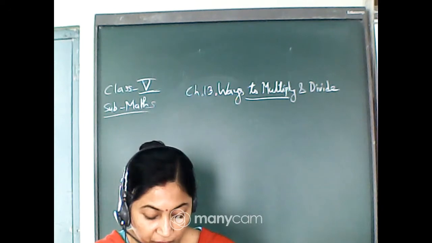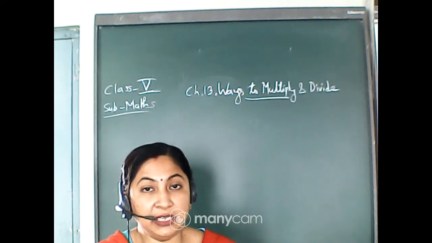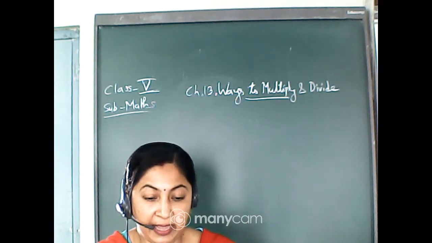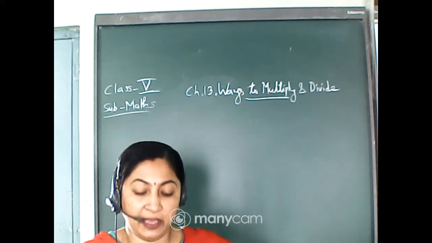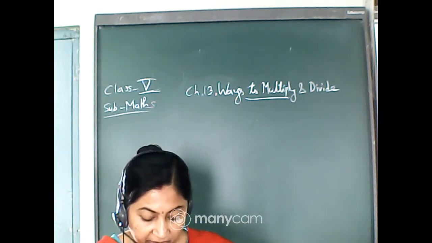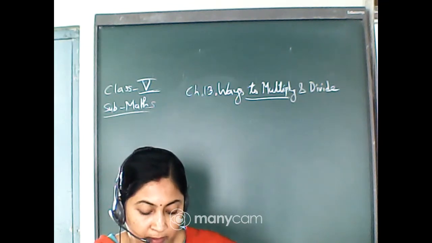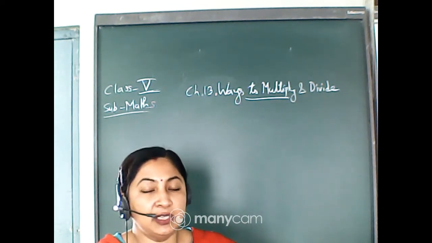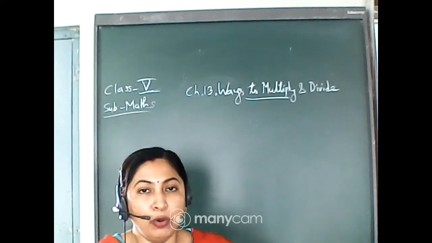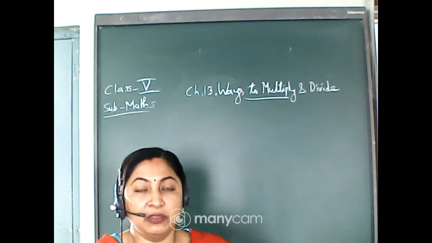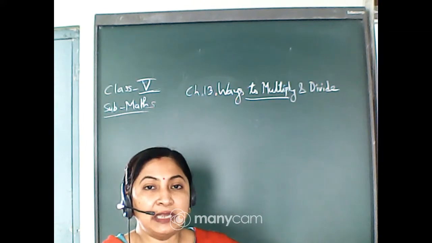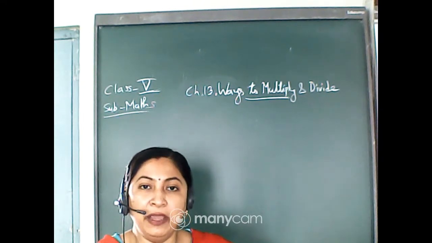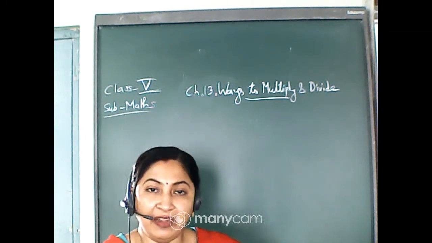In offline, today we will start from chapter number 13, ways to multiply and divide. We have already started this in the previous class, and up to page number 174 we have completed. It was just multiplication, and I think you all know this multiplication. There were statement problems. Read the statement problems and try to understand, and if it is multiplying, you will multiply, and if it is dividing, you will divide it.